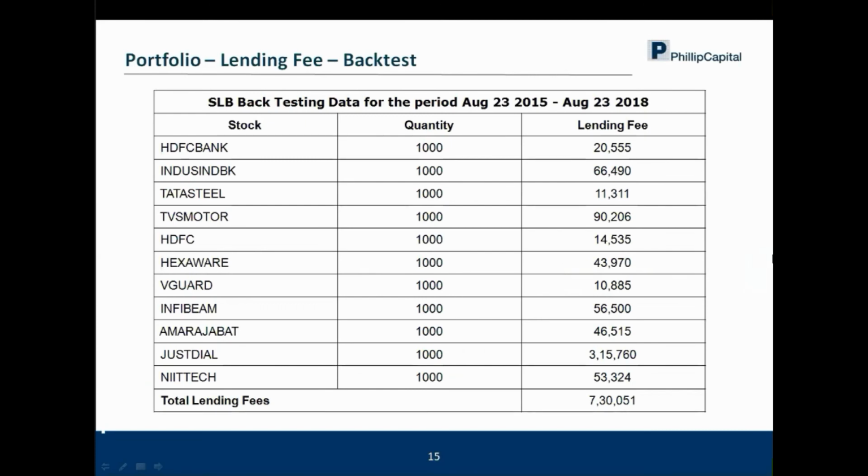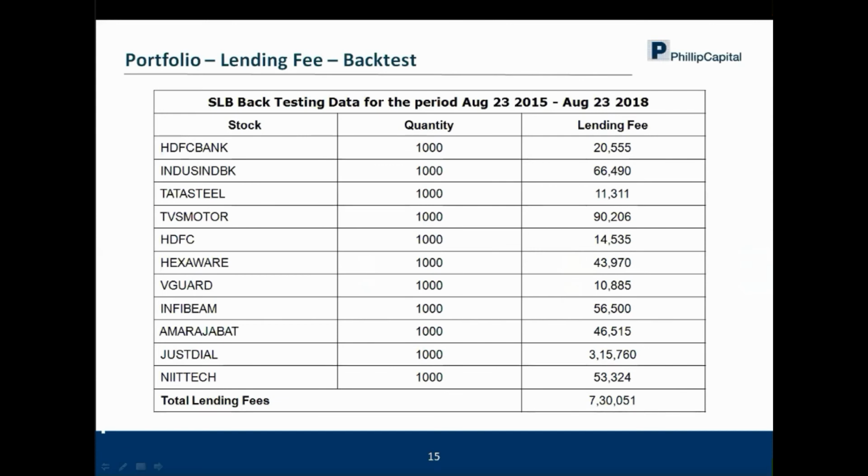Now, a few things except the exchange which we have done at our end. The first thing which we have done is, if you tell us your holdings, we have built a back testing module wherein we are maintaining the BHAF copies every day, and we have built a software wherein it just takes me a few minutes to upload your portfolio and get an output in terms of, if you have participated in the last 1 year, 2 years, or 3 years, what is the kind of lending fee which you would have generated, is what this table shows.